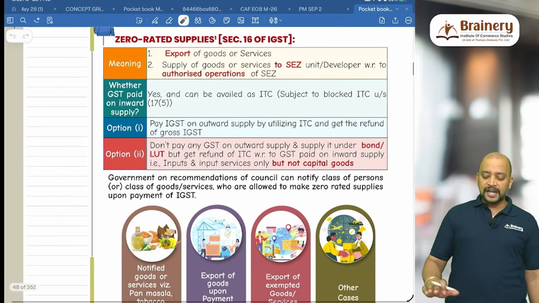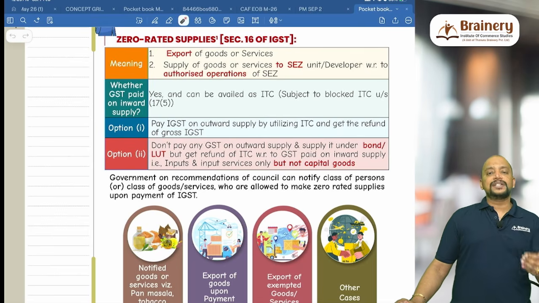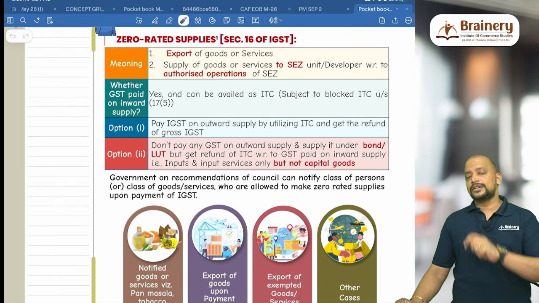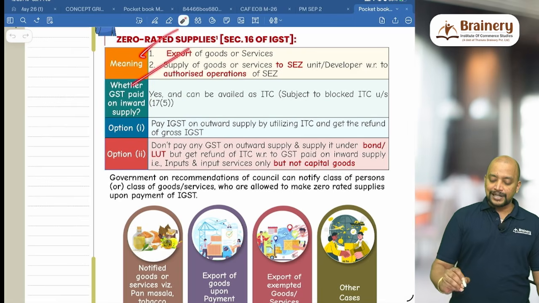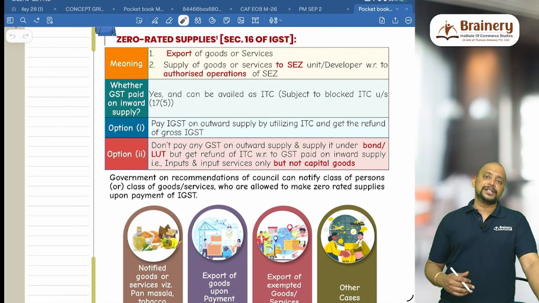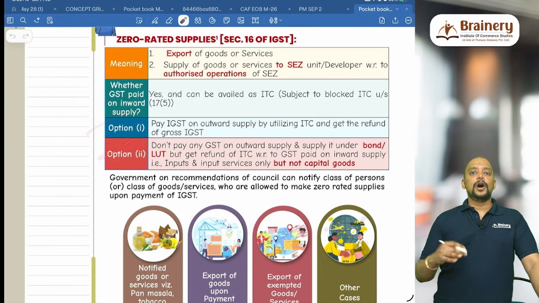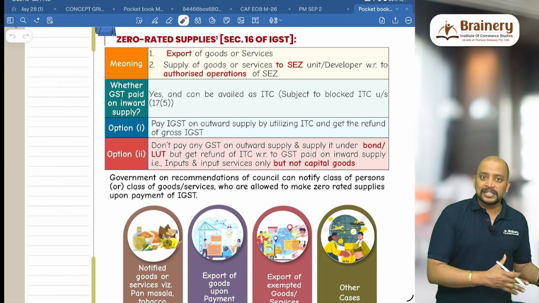Then next we have section 16, that is zero rated supplies. There are 2 transactions which are regarded as zero rated supplies: supply of goods or services to SEZ in relation to their authorized operations, and export of goods or services. So these 2 are treated as zero rated supplies. And what is the consequence in case of zero rated supplies? We have 2 options. Option 1, pay IGST on that outward supply, and using input tax credit we can definitely pay.